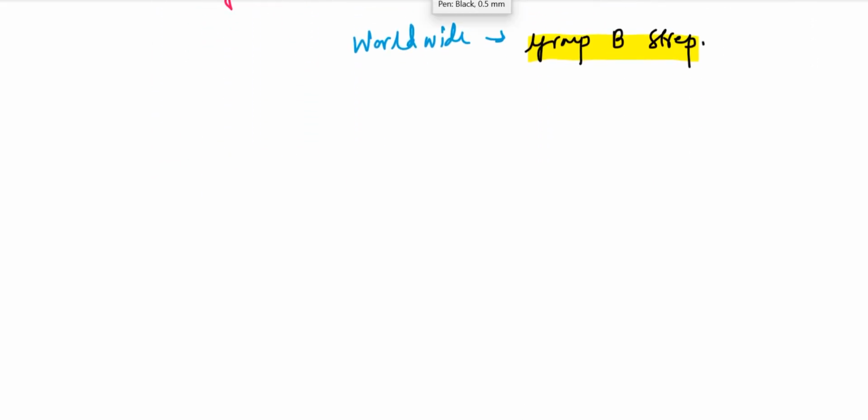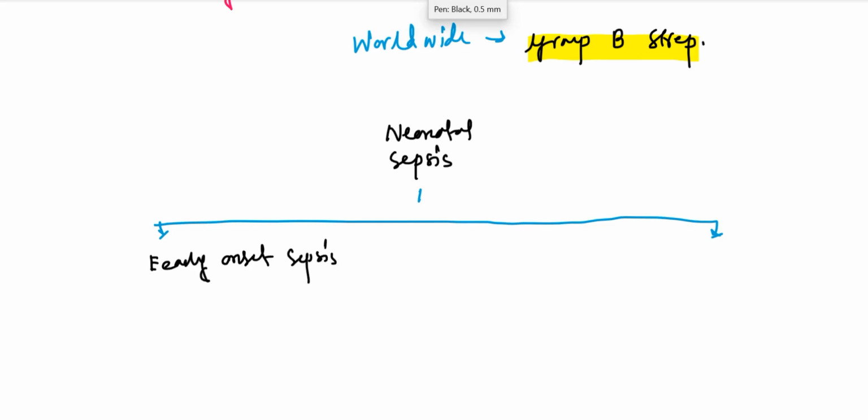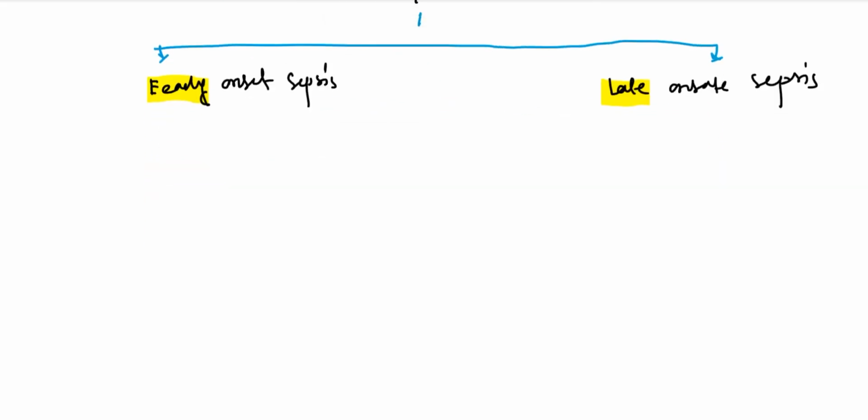Let's proceed further. Now let's classify neonatal sepsis. We can divide neonatal sepsis into two. Okay, there are two subtypes. Number one, early onset sepsis, and number two, late onset sepsis. So there are two types, early onset sepsis and late onset sepsis. Now we will see each of them.